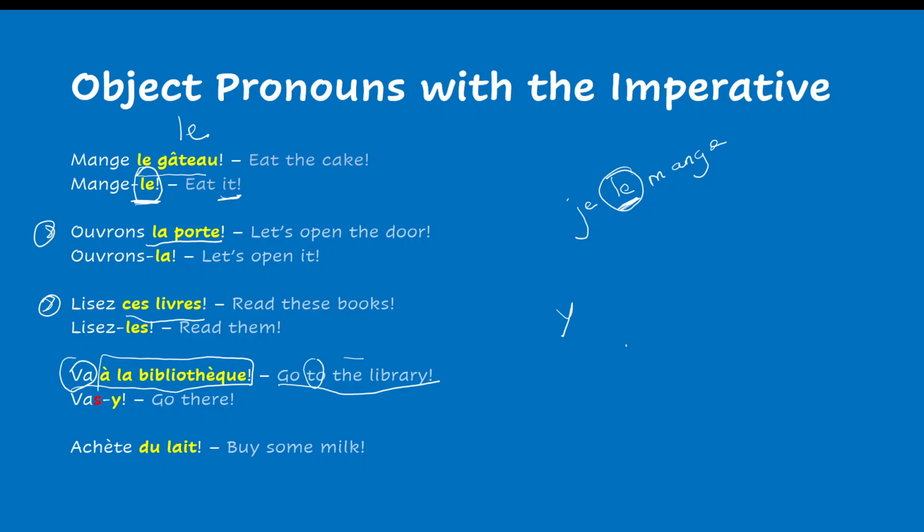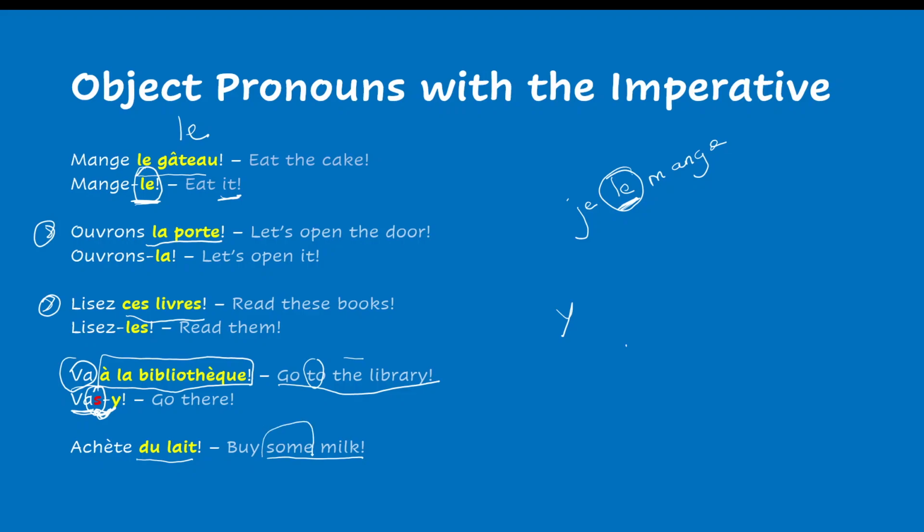So remember, look at here. Va à la bibliothèque, and here, why do you have that little s here? Because we said at the imperative we don't use the s for the er verb and aller. Well, here it's only because of the liaison, because it's easier to say vas-y than va-y. So it's just a question of pronunciation here. You will add that s to simplify the pronunciation. So, vas-y, go there.